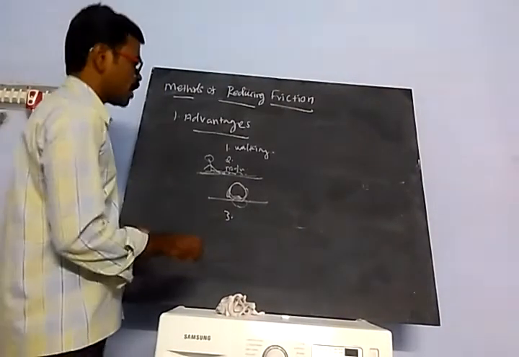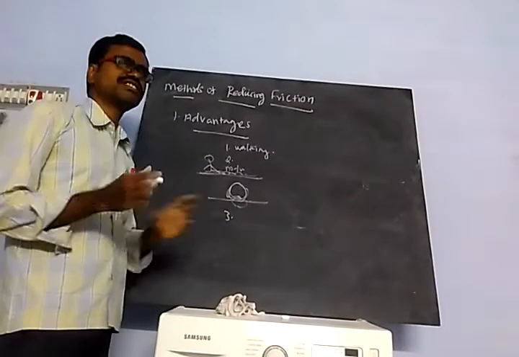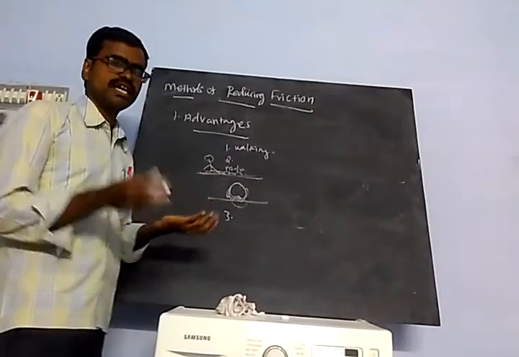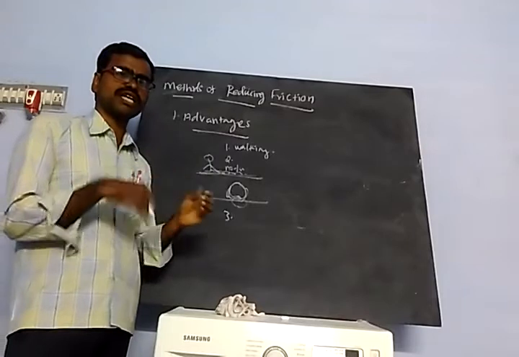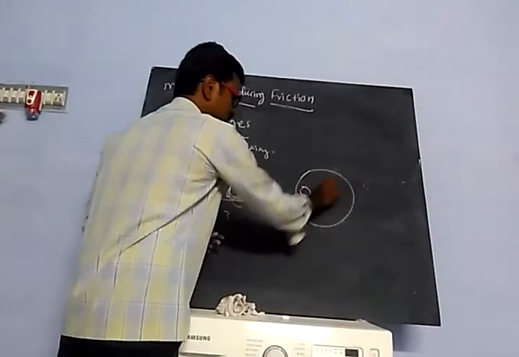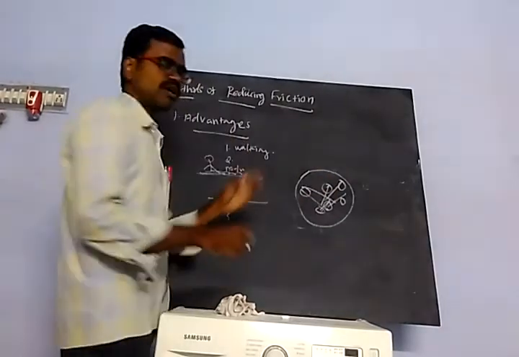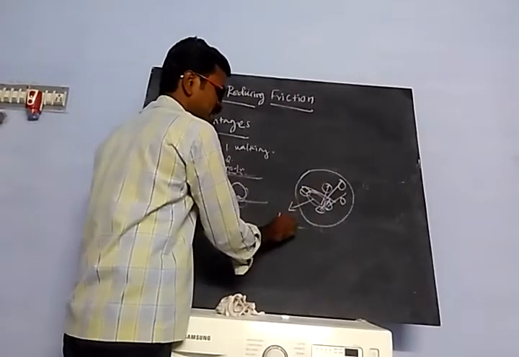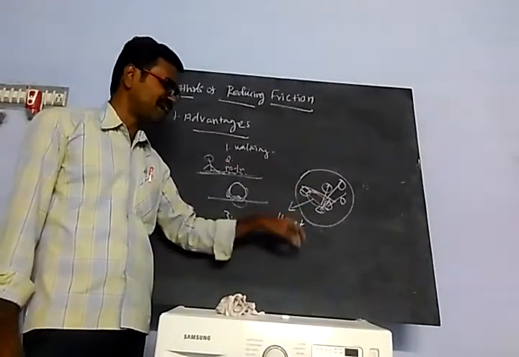Then next, what is the disadvantage? Industries have many machinery items, and machinery has many inner parts. Those inner parts are in contact with the other parts. This is one machinery system with many inner parts that contact each other. Contact means friction, and due to friction heat energy is formed.